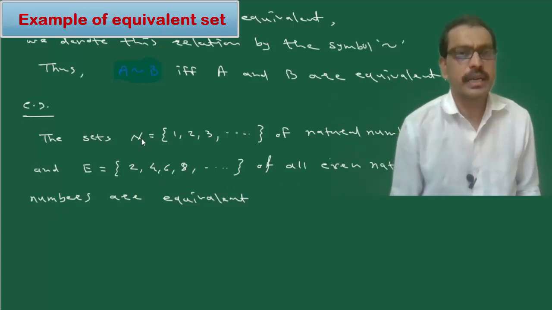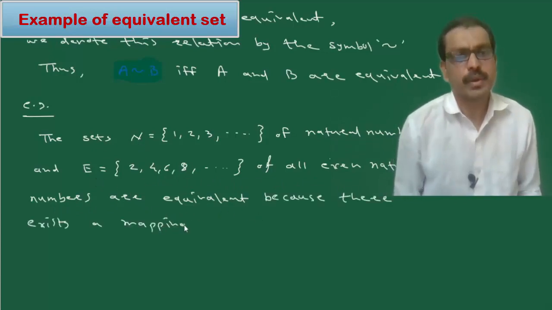Here, the set N and the set E are equivalent because there exists a mapping.